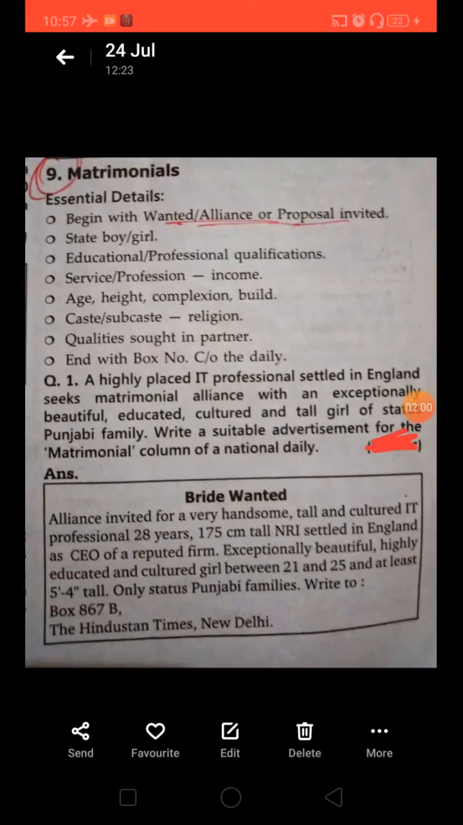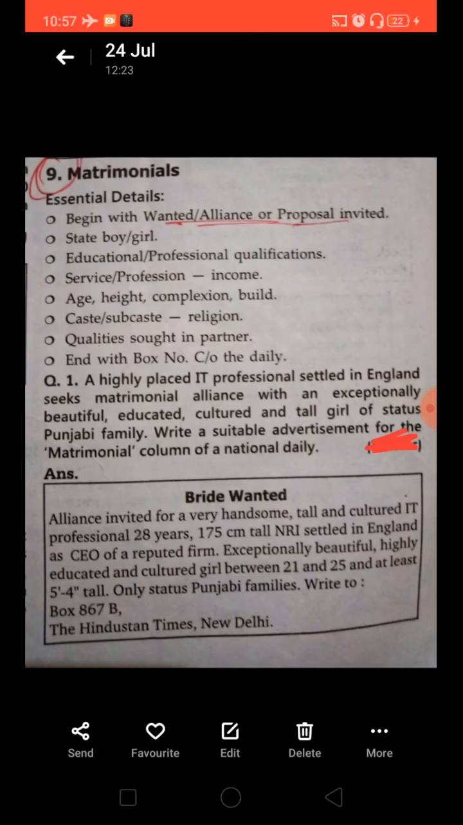Okay, so let us see the essential details. As usual, let's begin with the essential details. Whenever we draft this ad, we begin with mostly wanted bride or wanted bridegroom, or alliance or proposal invited. Alliance means gathbandhan, so when you tie a union, that is known as alliance.